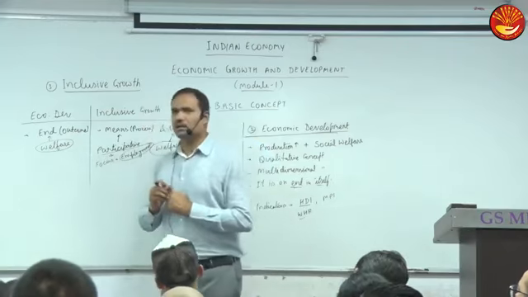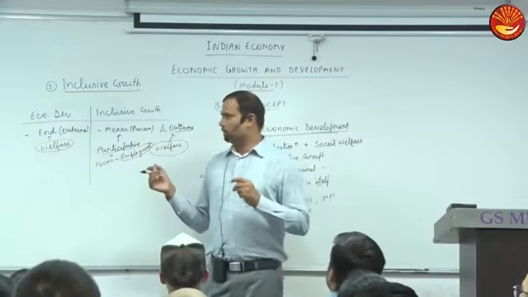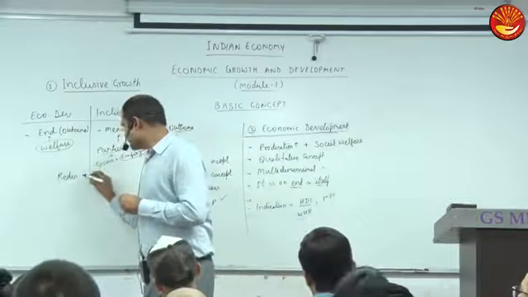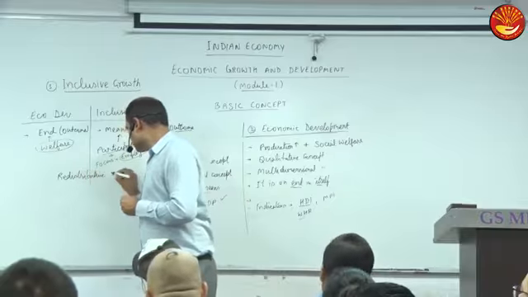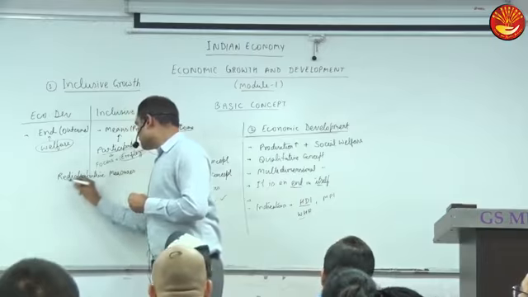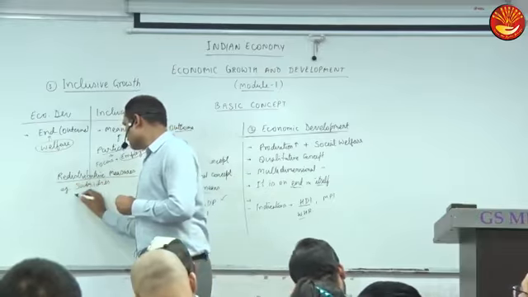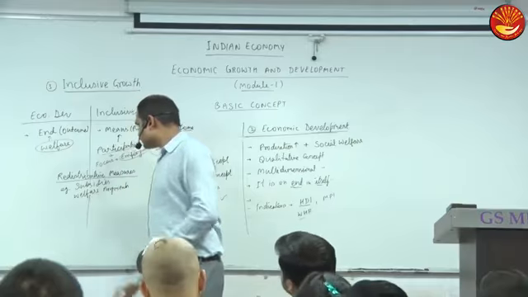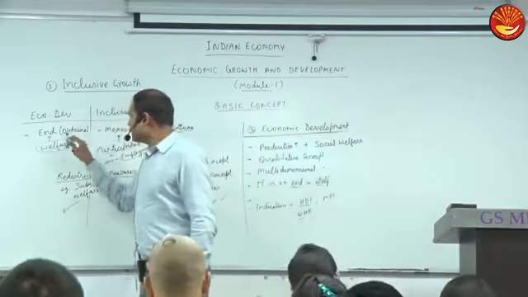Subsidies and welfare payments like old age pension and widow pension are called redistributive policy. So I will discuss the redistributive policies or measures. Okay, an example of a redistributive measure is subsidies, welfare payments. So these measures can achieve enhanced well-being of people.